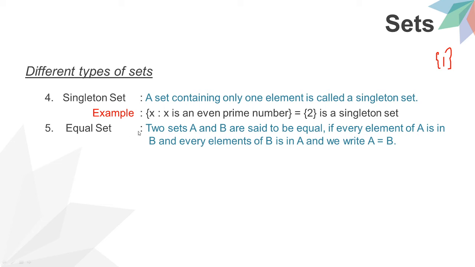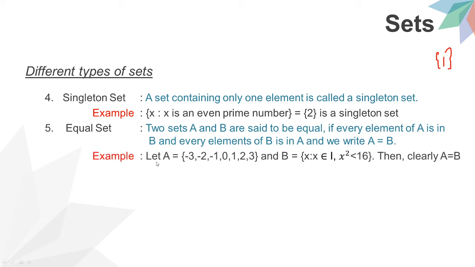Now equal sets. Two sets A and B are said to be equal if every element of A is in B and every element of B is in A, and we write A equal to B. Let's take an example. Let A be equal to {-3, -2, -1, 0, 1, 2, 3}. This is set A, and set B is {x : x belongs to I, x square is less than 16}. I is an integer. Don't get confused. Then clearly A equals B.